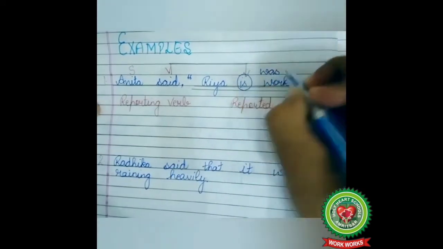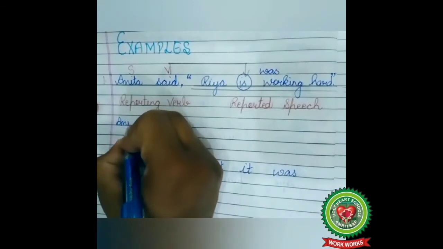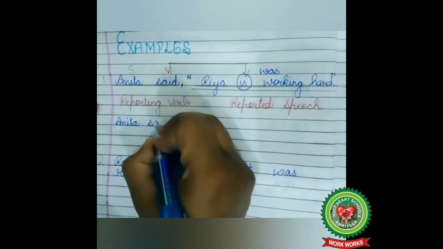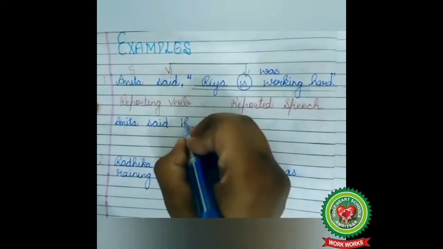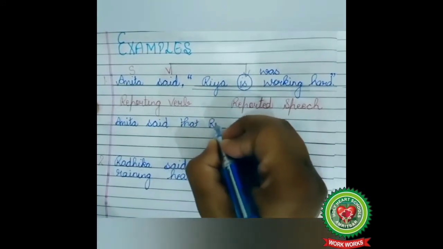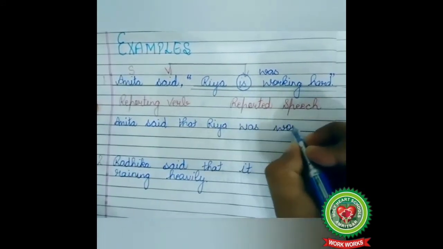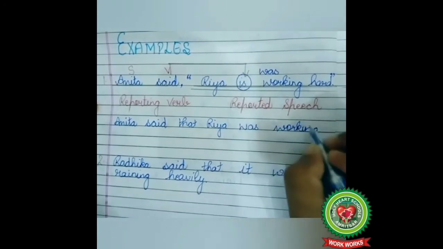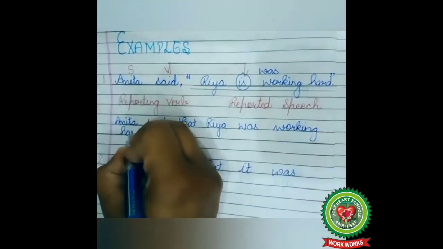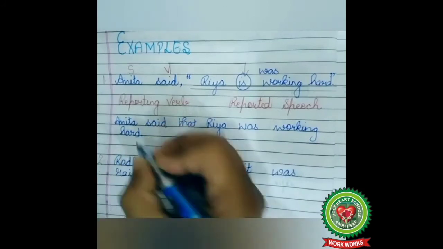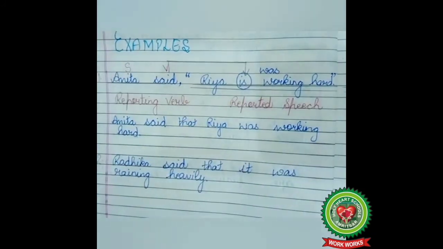So our answer is Anita said, in place of inverted commas, we use the word that, Riya was working hard. Full stop.